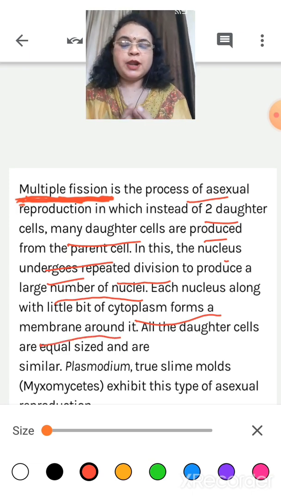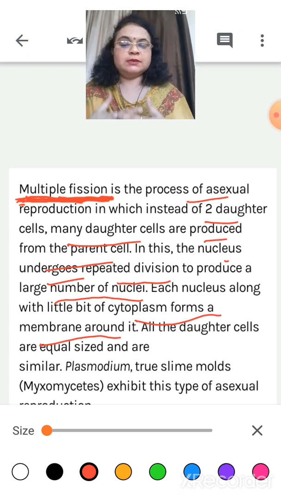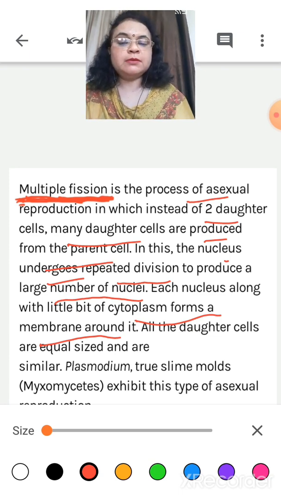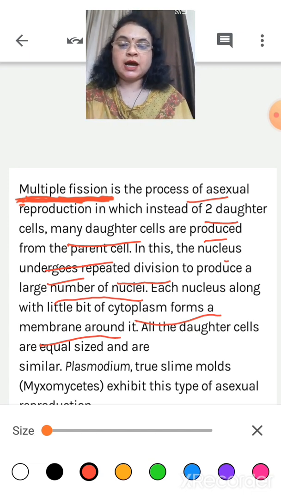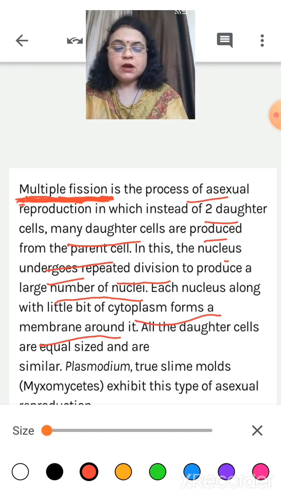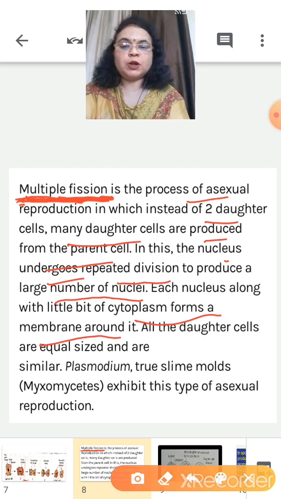So here is the full life cycle you can see. All the daughter cells are equal in size and similar. Means in the process of multiple fission, the parent cell divides not only into two equal halves but into many daughter cells. And all these daughter cells have small nuclei, cytoplasm, and also membranes around them. What are examples of multiple fission? Many, like plasmodium and slime molds.